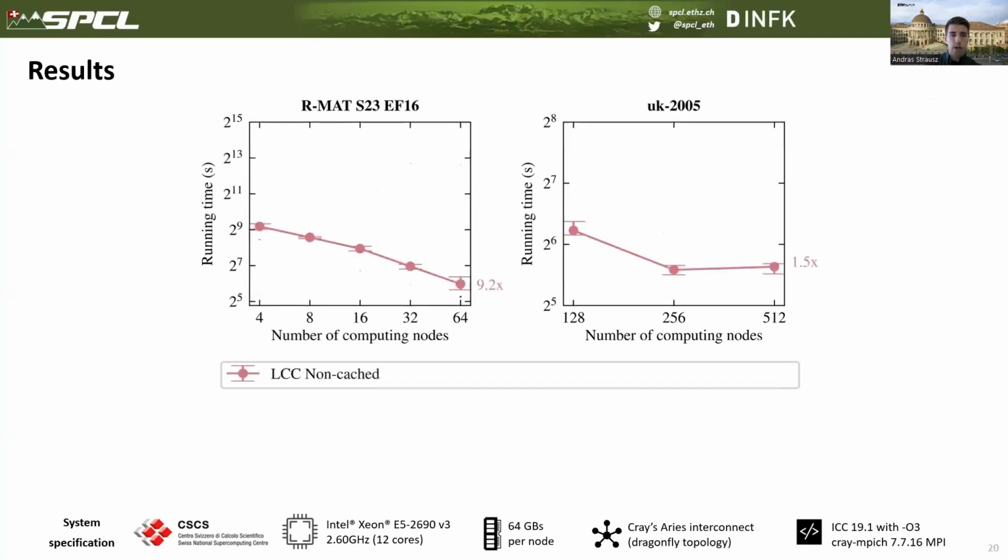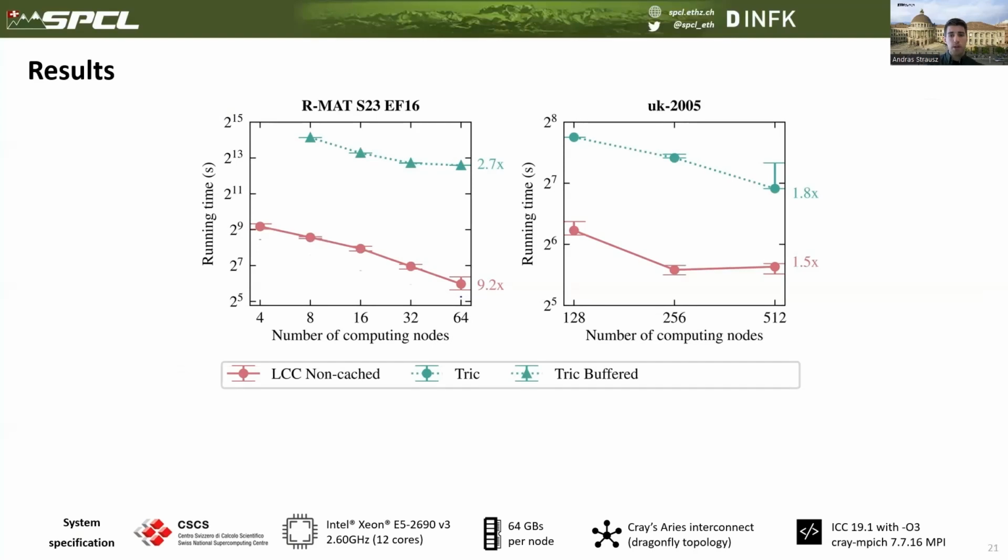The pink will show our non-cached implementation, that is, those are results without using caching, just relying on the one-dimensional distribution scheme, and that we compare to TriC, that is shown with this light blue color.